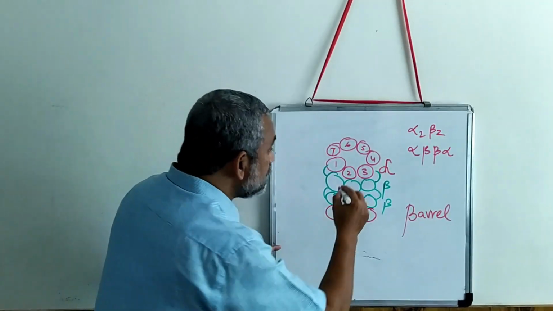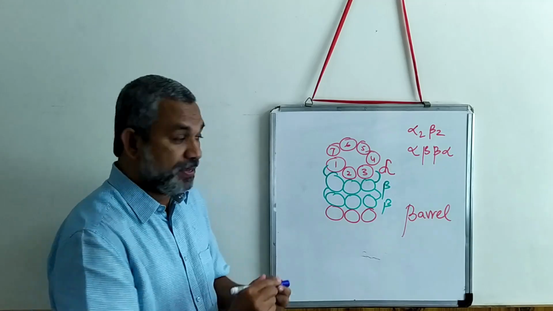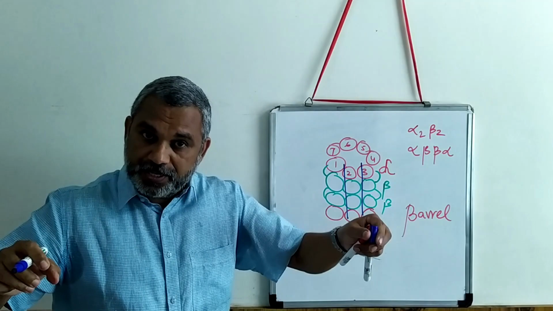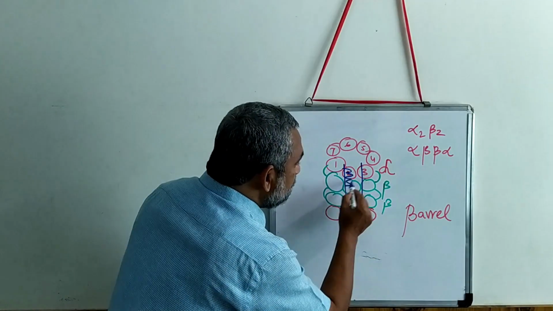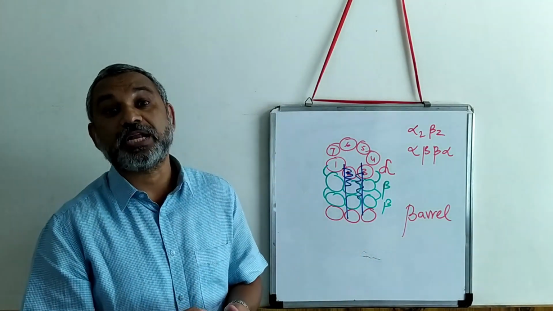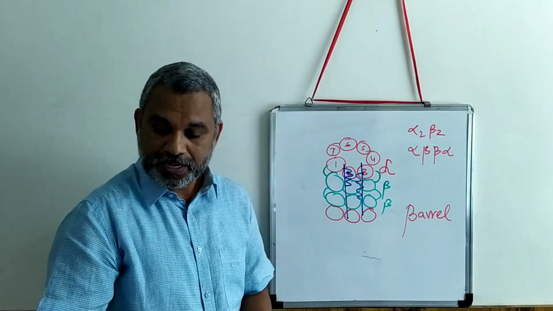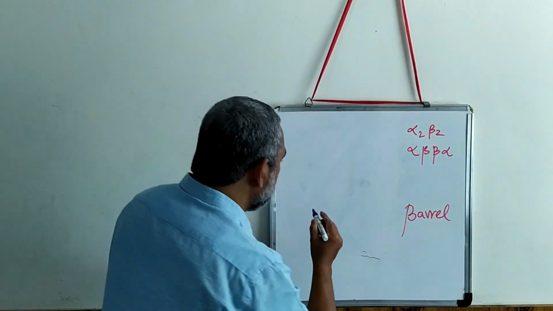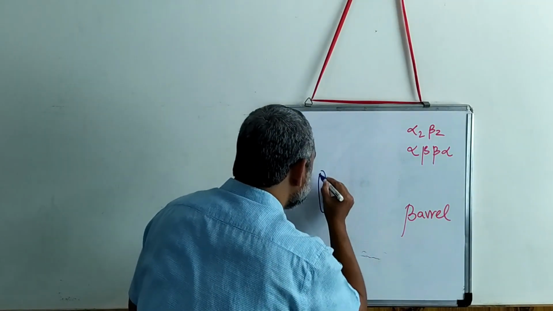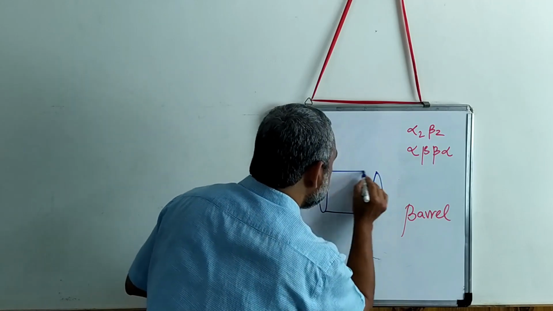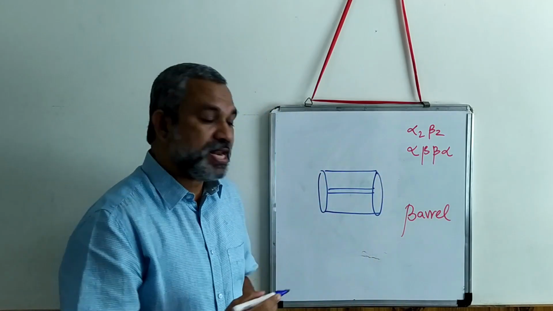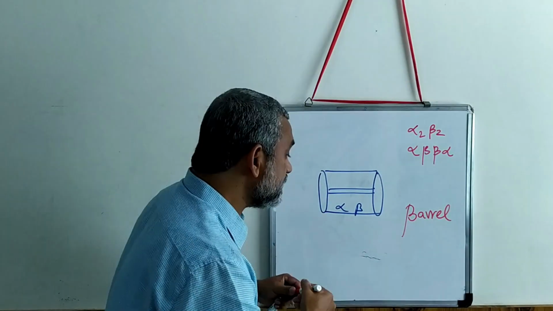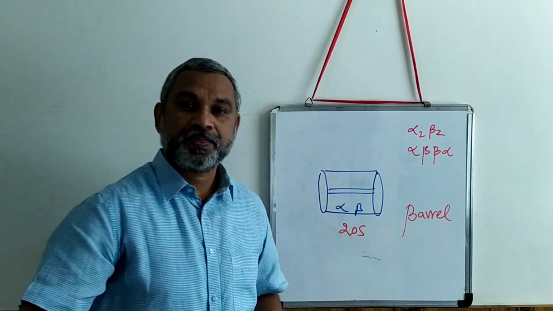The catalytic subunits are in the middle, so it forms a kind of tube. Here the activity or degradation of the protein will take place in the middle. So this is the alpha beta subunit with the tubing in between. This alpha beta subunit forms the catalytic subunit, and this is the 20S.